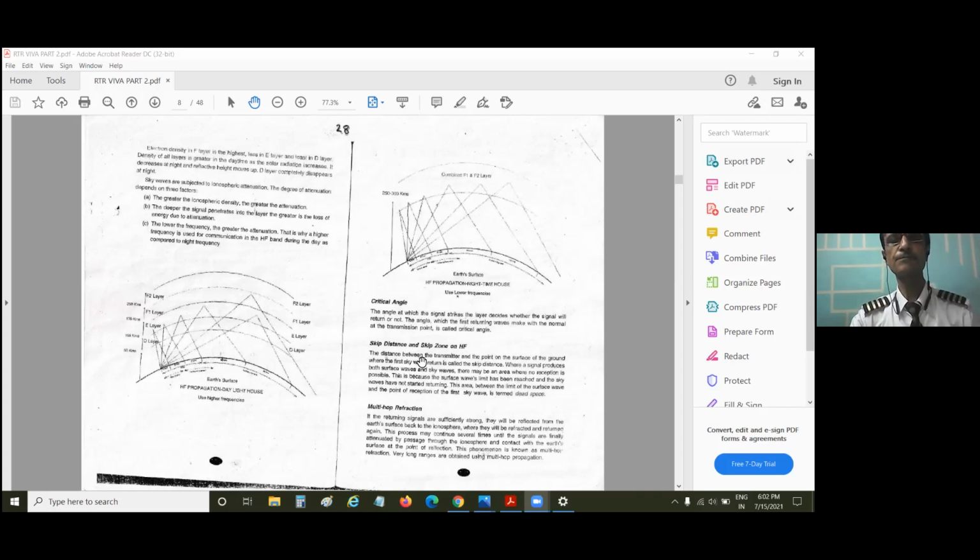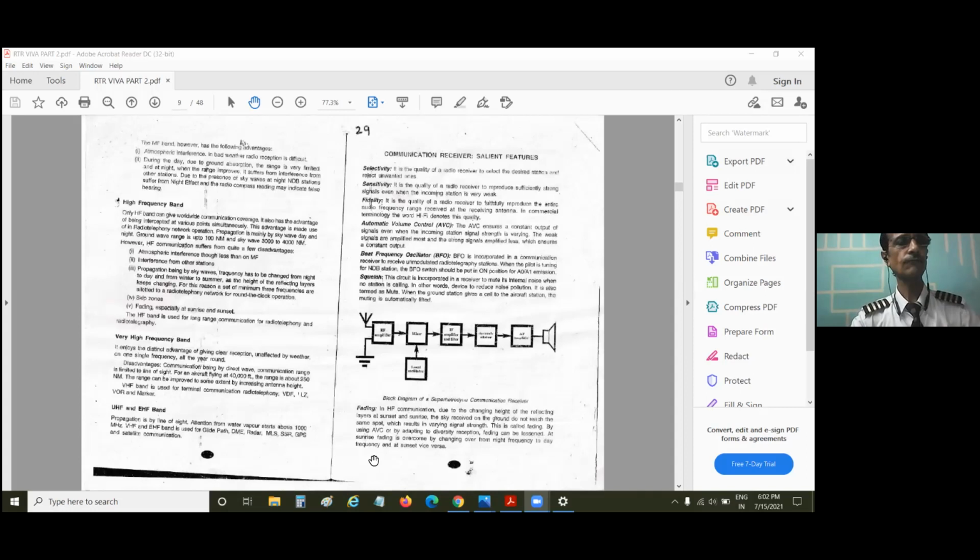So in this RT exam, they may ask you skip distance and skip zone. Most probably they may ask you skip zone, because it's a very dangerous thing to happen in RT. You may not have any type of signals in that. All right. Okay.